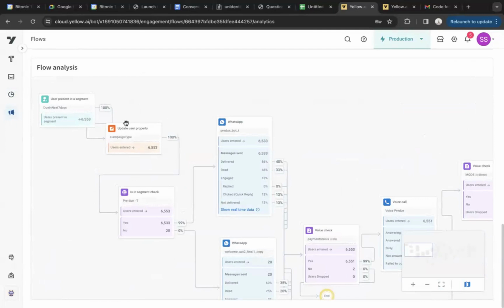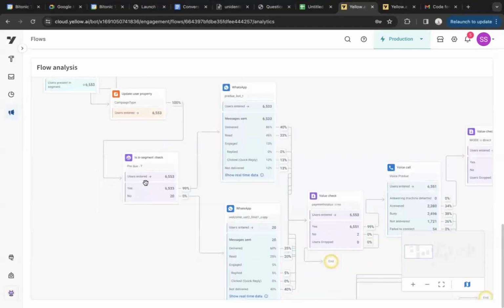You first, there is an update user property node, action nodes, maybe we can cover that. But again, pretty self-explanatory. If you want to update a certain property, let's say before or after the message is being sent, you can use the update property node to select the property which you want to update and the value that you want. Here they are updating, let's say, the campaign type property.